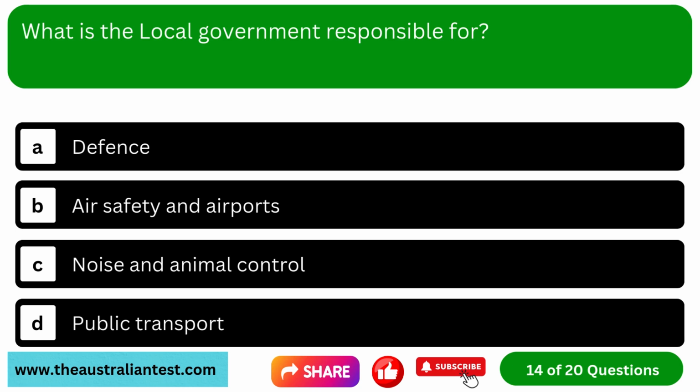Question 14. What is the local government responsible for? Option A, defense. Option B, air safety and airports. Option C, noise and animal control. Option D, public transport.